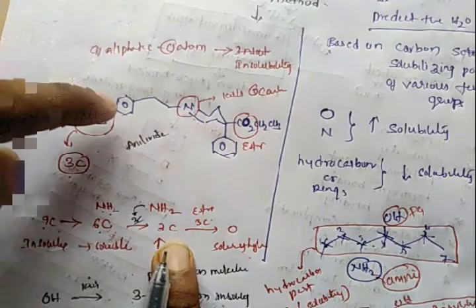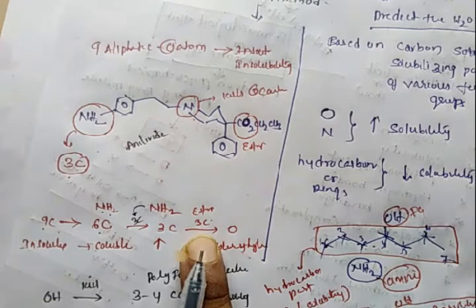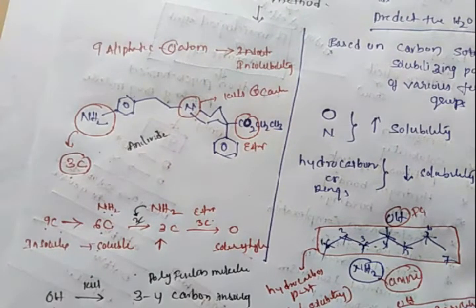Whenever you introduce an ester group, this ester group can also kill 3 carbon atoms' insolubility. The insolubility of this entire drug is 0. Like this, a functional group can alter the solubility nature of the drug molecule.